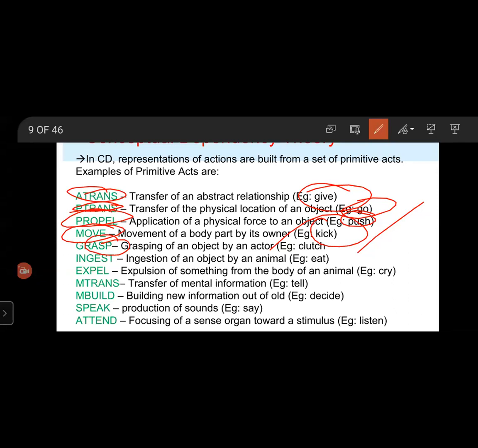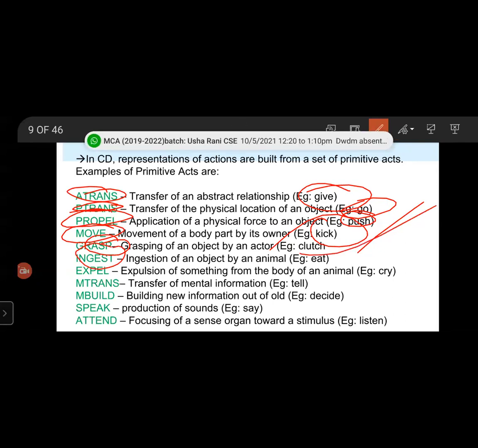Ingest: ingesting of an object by an animal, for example, eat, drink, smoke. Here it requires an actor, object, and direction. Eat or drink means ingest a solid, eatable, or liquid into the body through the mouth.